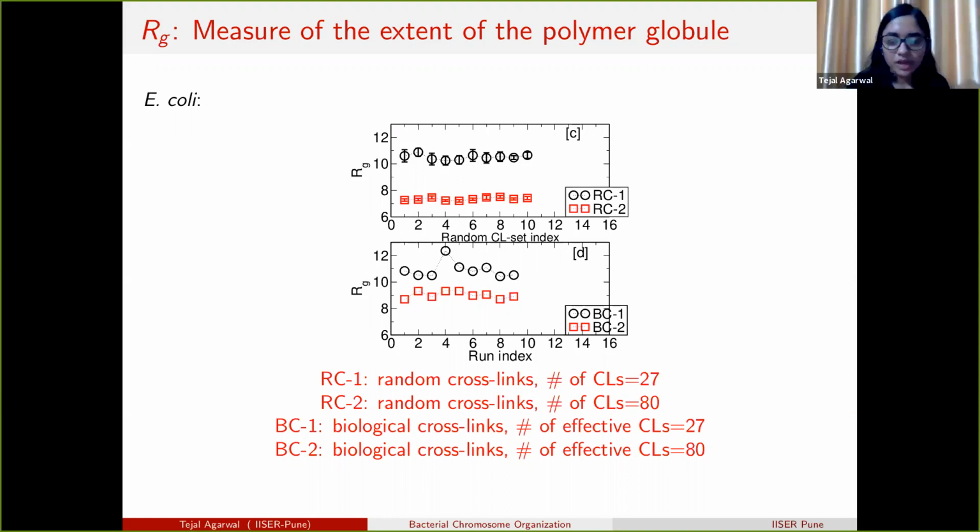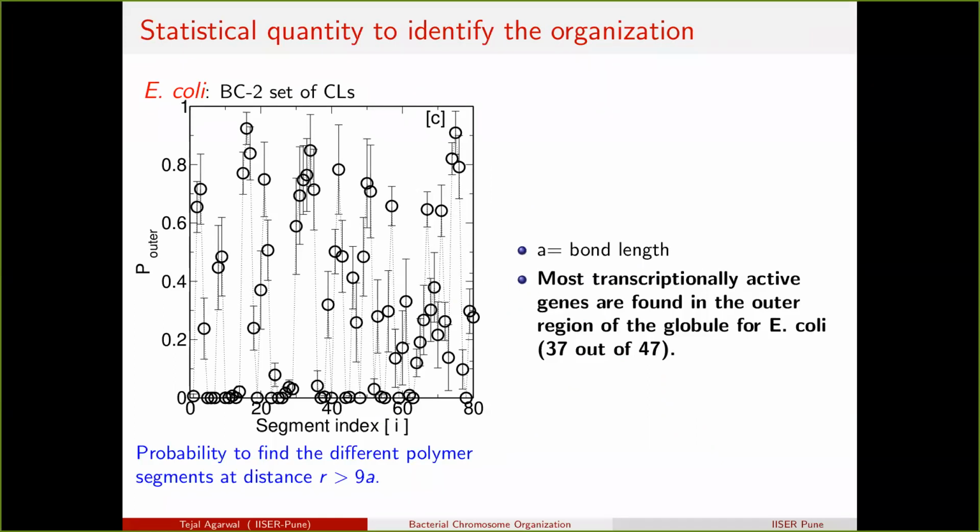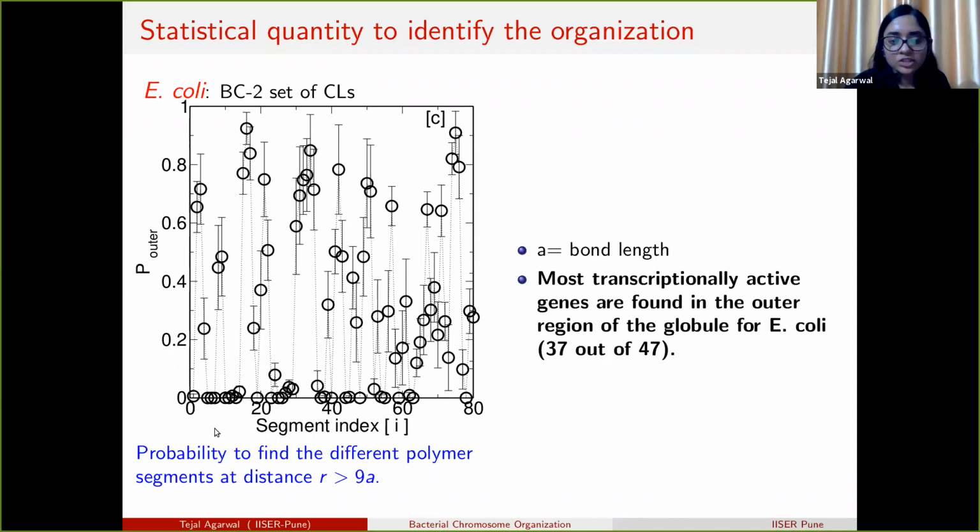Yeah. So next we calculate how different segments are found in the outer region. The probability of different segments to be found in the outer region is defined as the distance greater than 9a, which is the Rg for this E. coli strain. The x-axis represents different segments, and the y-axis represents the probability of those segments to be found in the outer region.